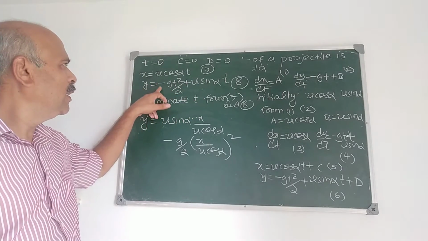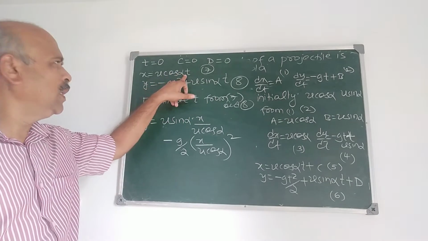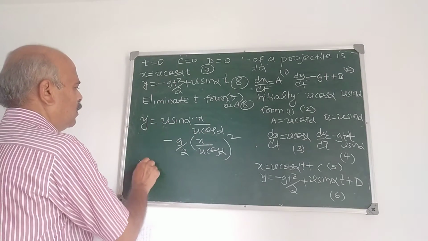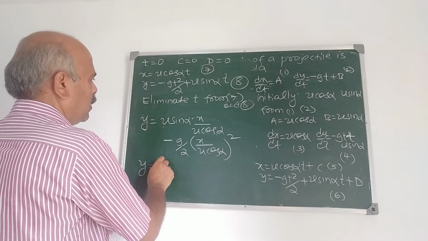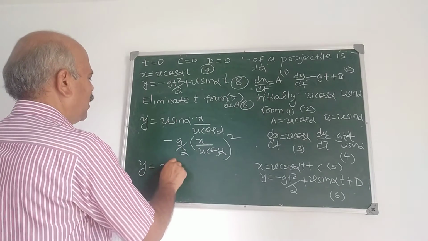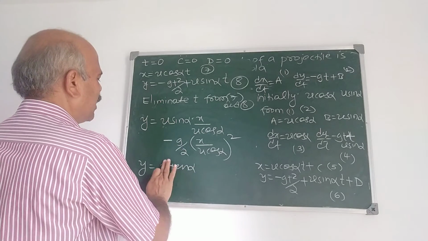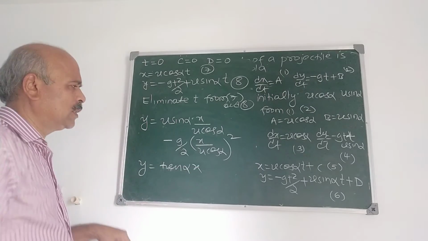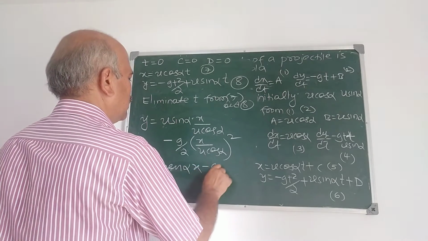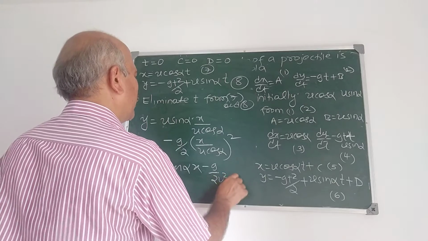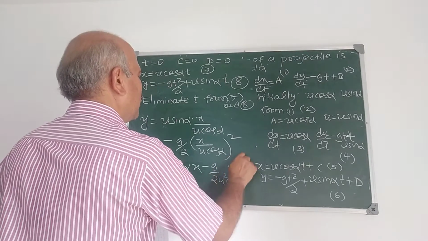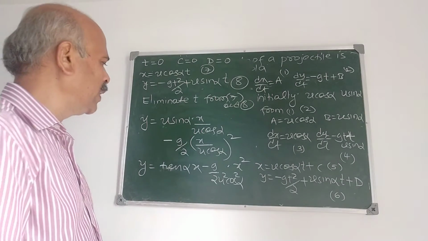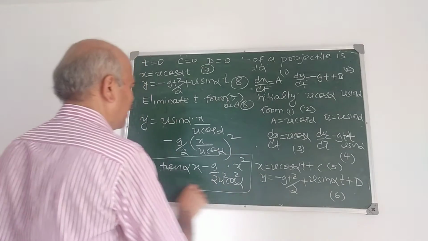For that, in equation 8, substitute t is x by u cos alpha. So what do you get? y is equal to u tan alpha into x, u cancels. y is equal to tan alpha into x minus g by 2 u square cos square alpha into x square. Am I correct here?